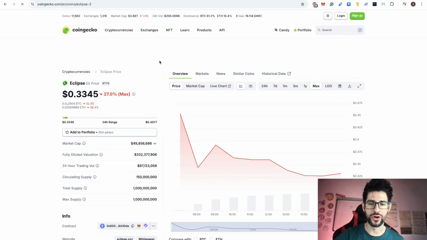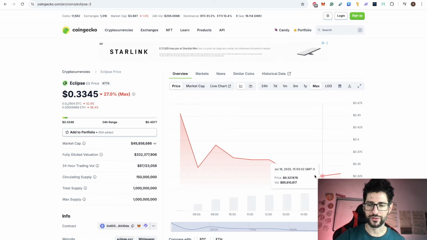Now, at the time of recording, the token dumped. It was apparently launched at 45 cents, and we are at 33 cents now. A lot of sell pressure. The circulating supply is 150 million, so it's not a lot. The current market cap is 49 million. I was surprised. The token is at position 774.